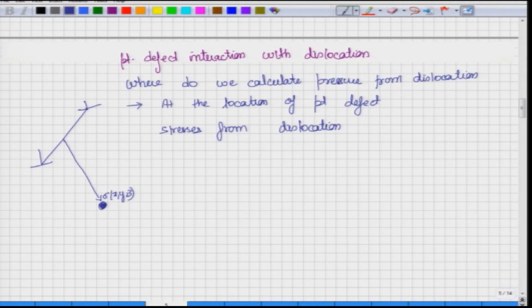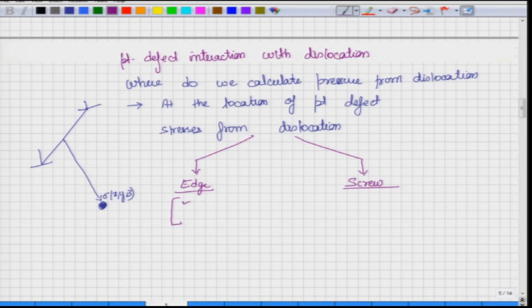Now, if we are talking about the stresses from a dislocation, we know that there will be two types of dislocations. One will be the edge and the other would be the screw dislocation. What is the stress matrix for an edge dislocation?